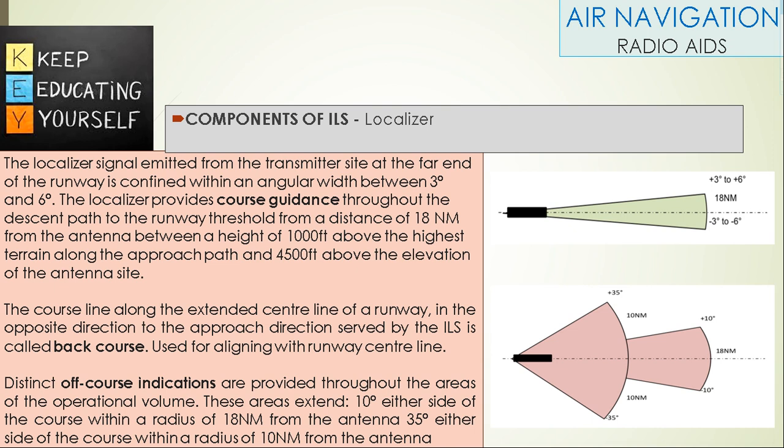The course line along the extended centerline of the runway in the opposite direction to the approach served by the ILS is called back course. This back course is used for aligning with the runway centerline. Distinct off-course indicators are provided throughout the areas of the operational volume. These areas extend 10 degrees either side of the course within a radius of 18 nautical miles from the antenna, and 35 degrees either side of the course within a radius of 10 nautical miles.